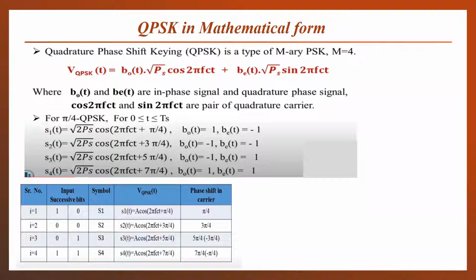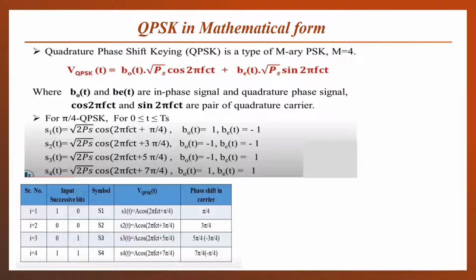And for pi by 4 QPSK, I have told you earlier that two types of QPSK signals can be generated, in which the phase difference between the symbols is fixed at 90 degrees. But what is the phase shift of that particular symbol or carrier?